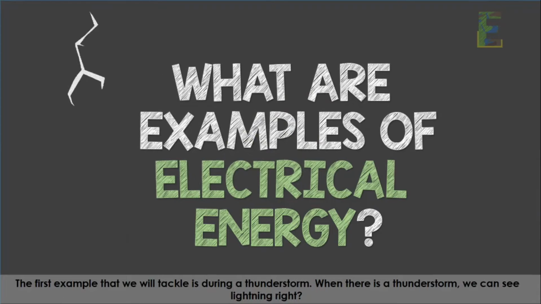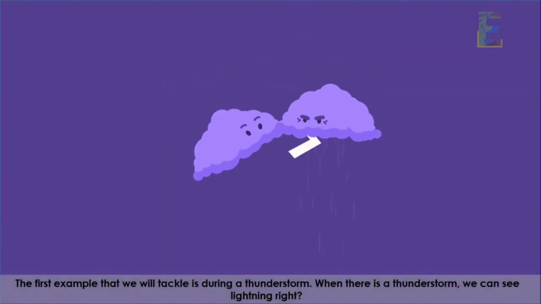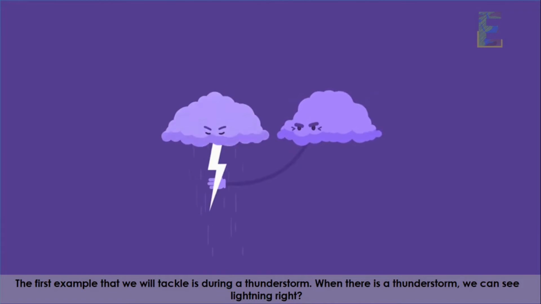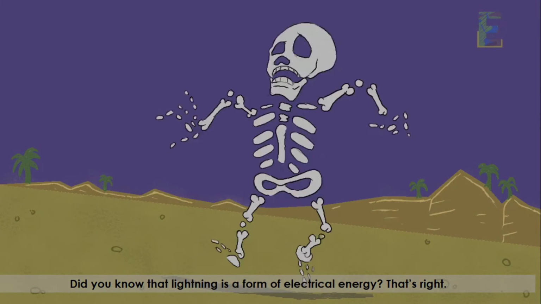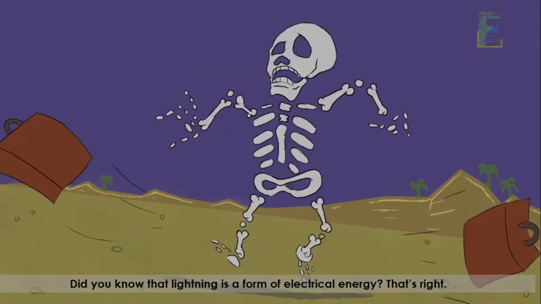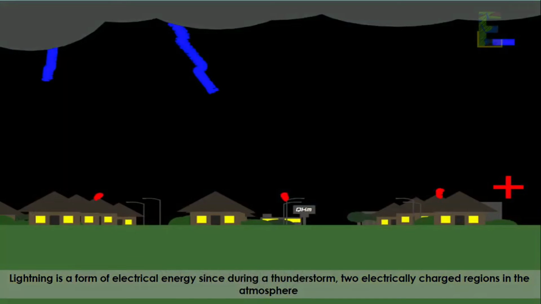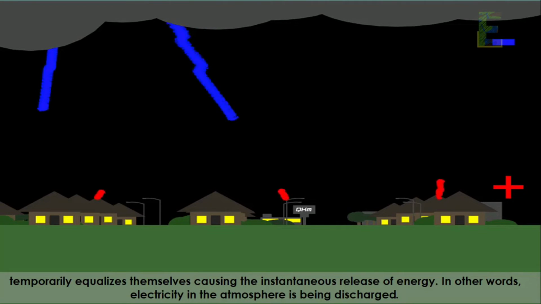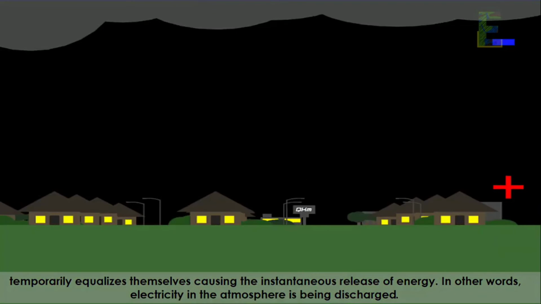The first example that we will tackle is during a thunderstorm. When there is a thunderstorm, we can see lightning, right? Did you know that lightning is a form of electrical energy? That's right. Lightning is a form of electrical energy since during a thunderstorm, two electrically charged regions in the atmosphere temporarily equalize themselves, causing the instantaneous release of energy. In other words, electricity in the atmosphere is being discharged.